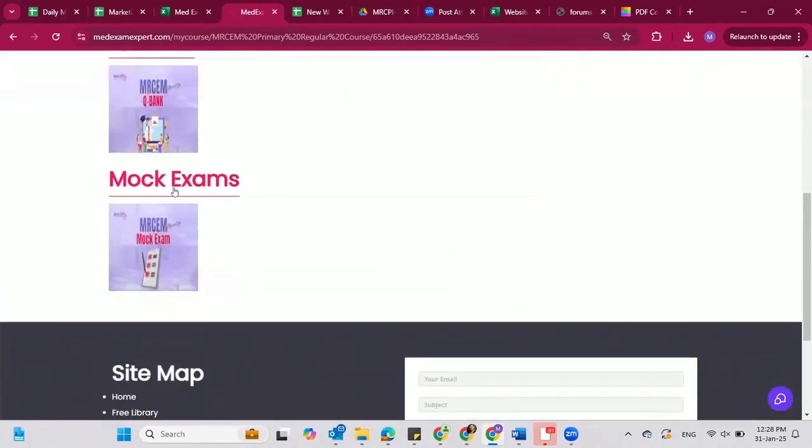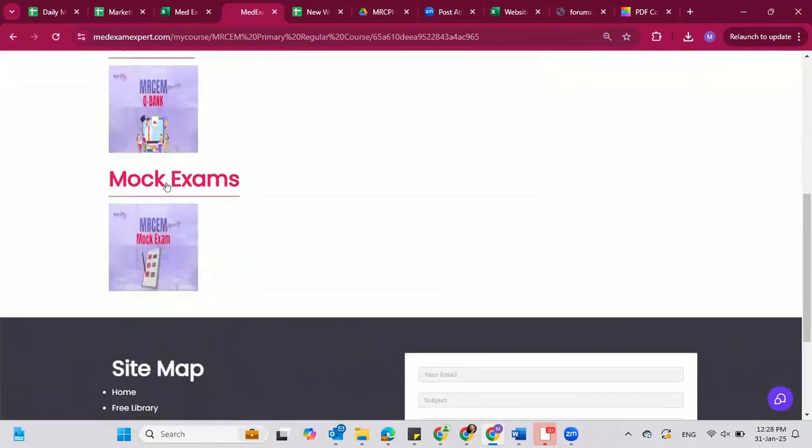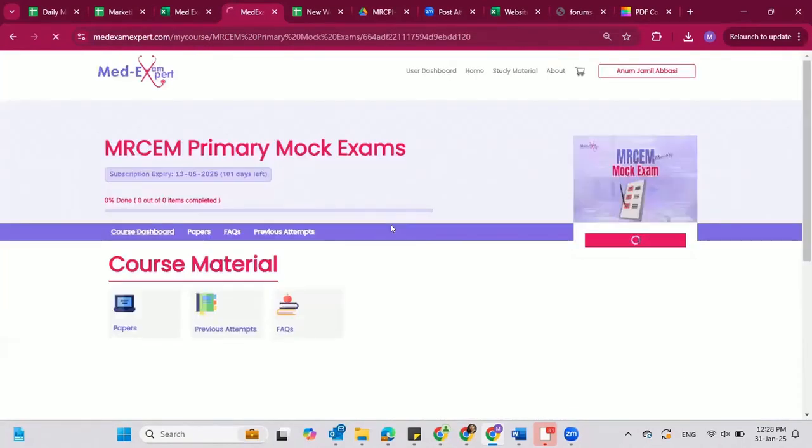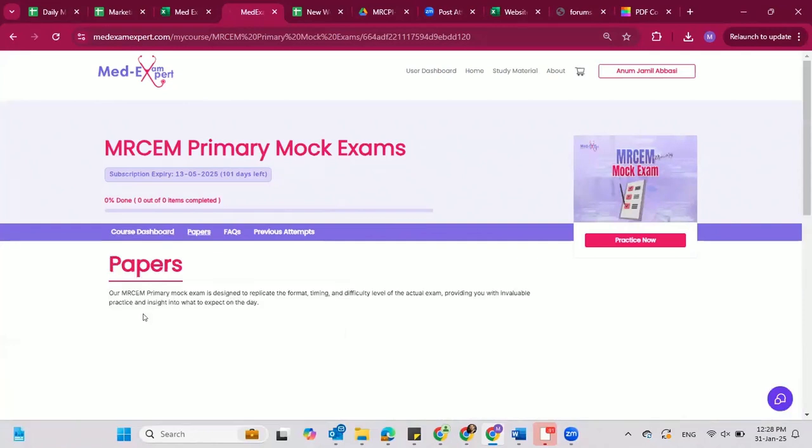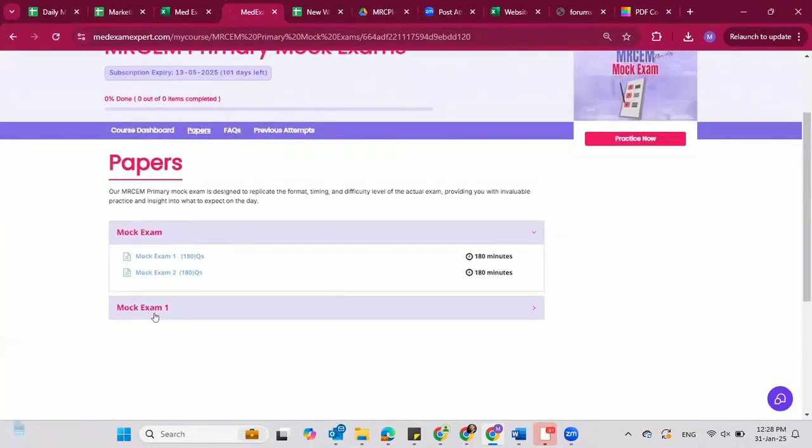And then coming back to the mock exam, as the name suggests, it will be like a real exam. So only 180 questions in a paper there, and it would be directly a paper, with no option to choose the number of questions, because it is a mock, so it is supposed to be like the real exam. So you can see that in mock exam we have at most 4 mocks placed there.